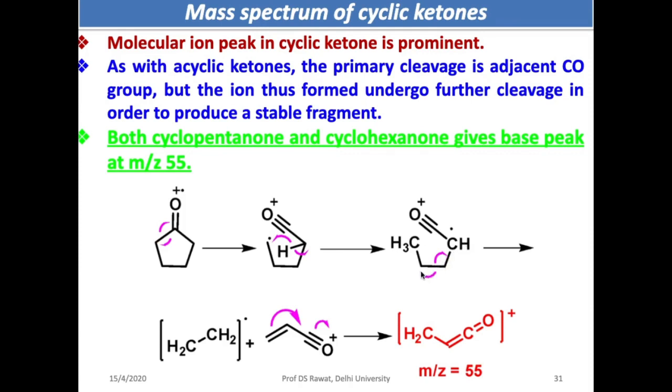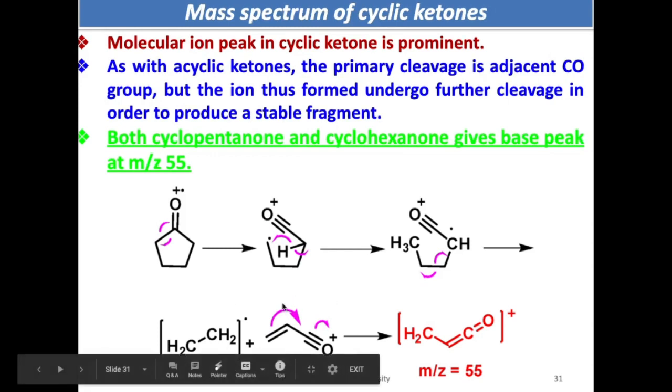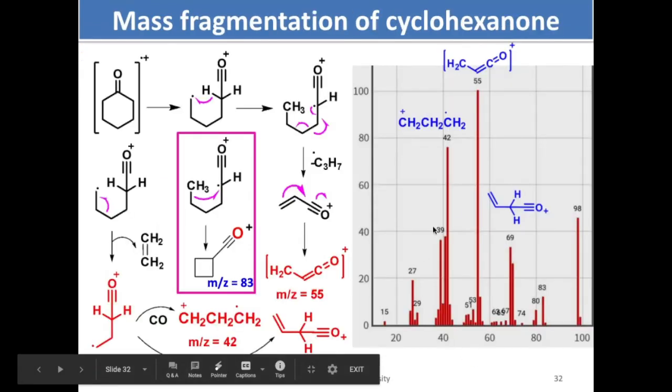Now this bond migrates to this side and this migrates to this side, so you get a radical here, and this is the fragment daughter ion peak at 55. Both cyclohexanone and cyclopentanone give you the base peak at the same m/z value. Let me explain that in the next slide.